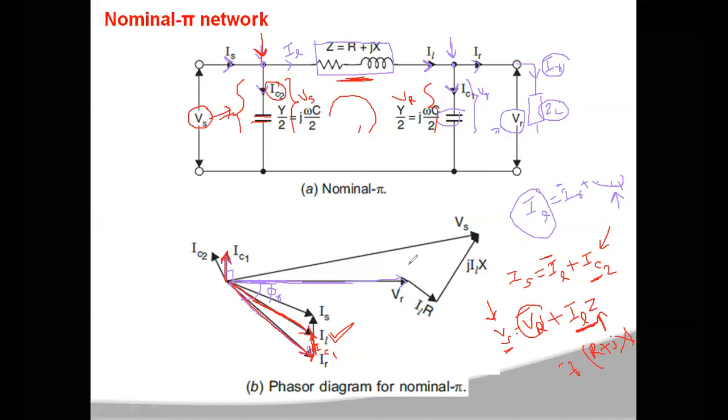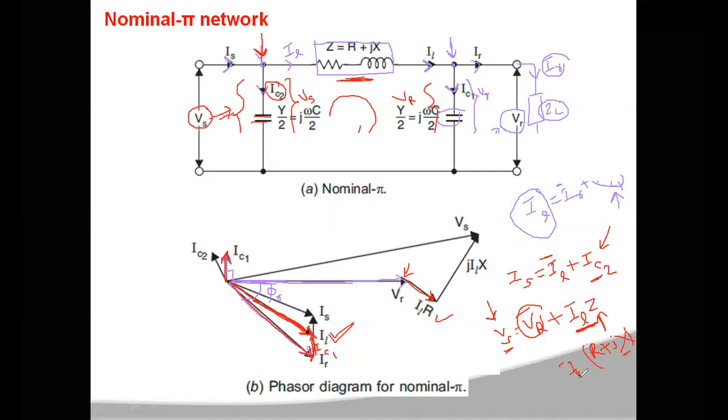Now here you have the phasor VR. For this vector, you first add IL into R, which will be in series with, that is parallel to, your vector IL. Then the reactance drop will be at 90 degrees to that current.